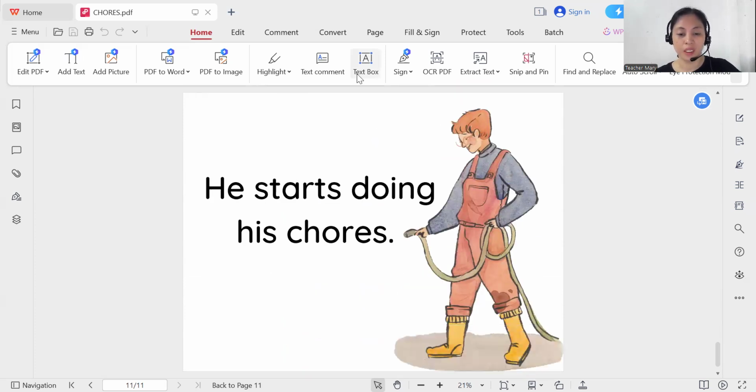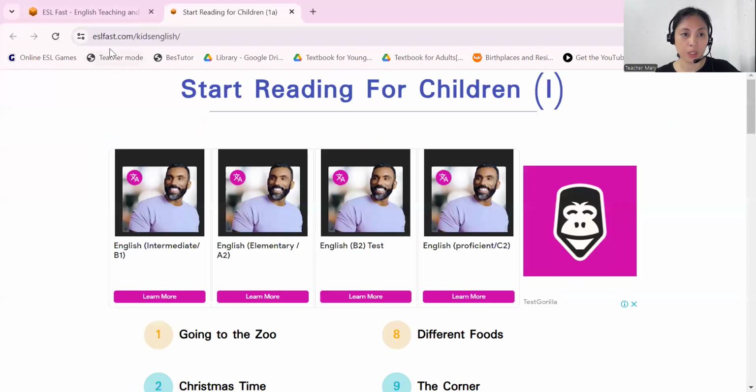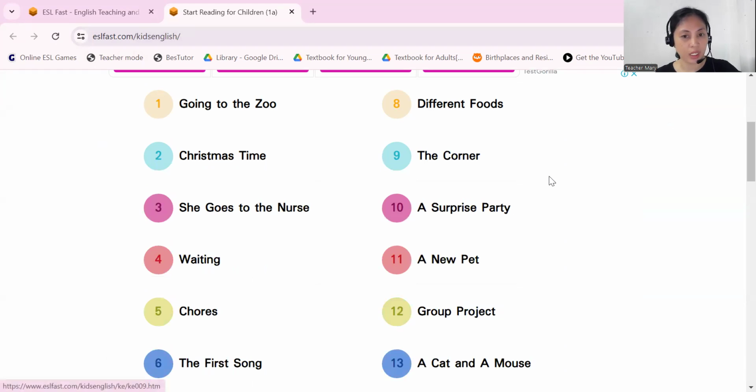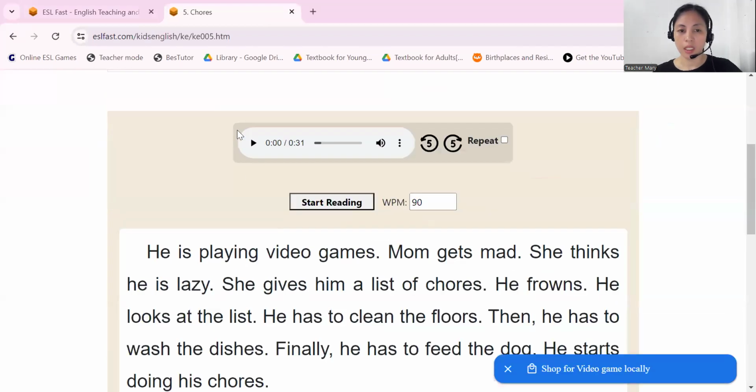So let us read from a website. From this website, you can actually do some activities. Type in your browser eslfast.com. Then you can see different topics here. Where is chores? Okay, here, chores. Then you can listen.